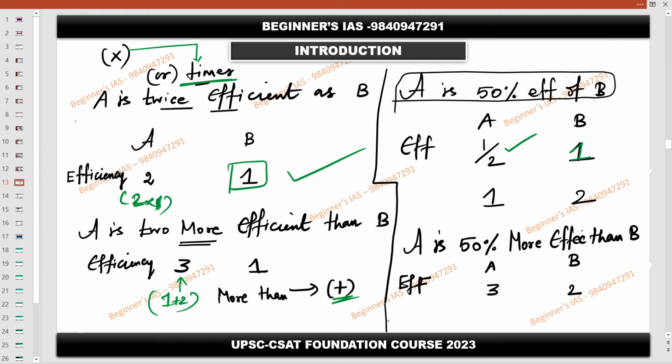Understood? Now A is 50% more efficient than B, which means that if B is 100%, A is going to be 150%. People understood? Yes, sir. Fine. Shall I move to the next question? Sorry, next concept.